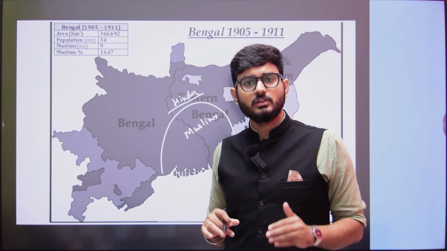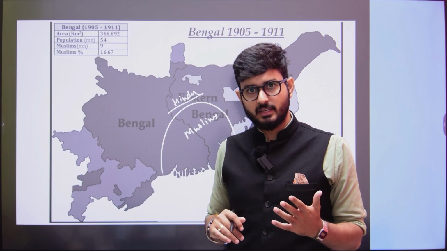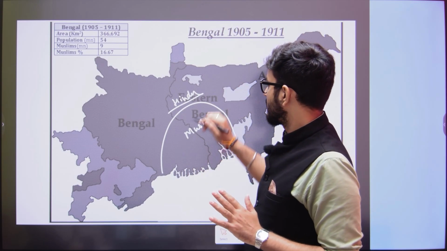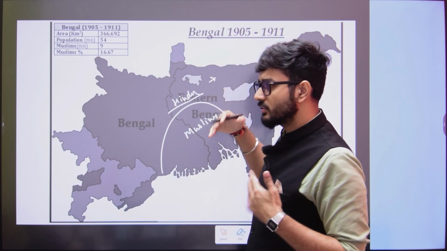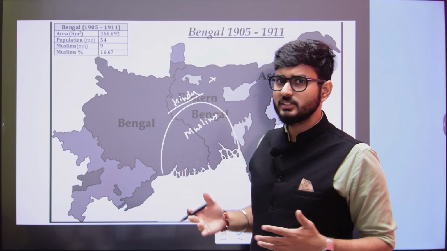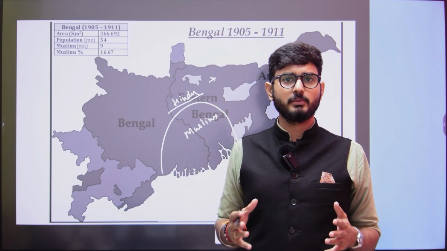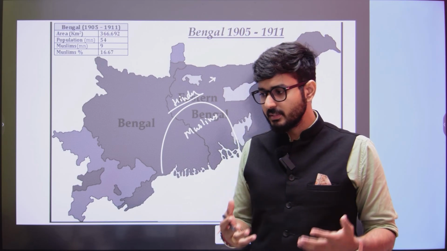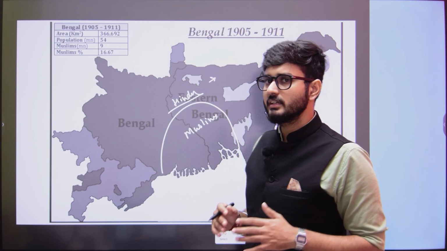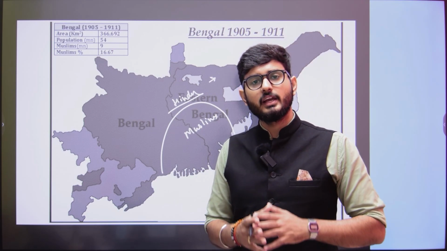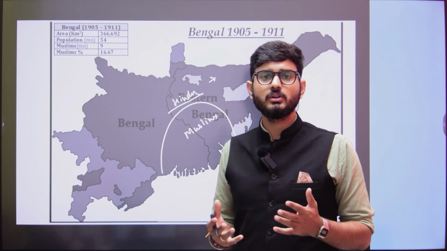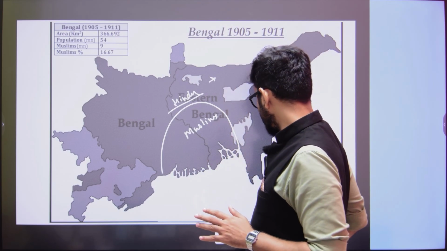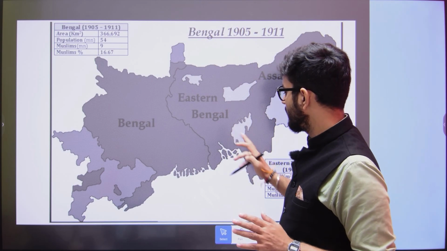But the question was, what were they to tell the public? Why are they doing the partition? So they decided to tell the public that managing so much population is very difficult for us, the administration is difficult. That is why we need to divide Bengal, in order to make administration much more effective and efficient. So in 1903 they made that decision of dividing Bengal.